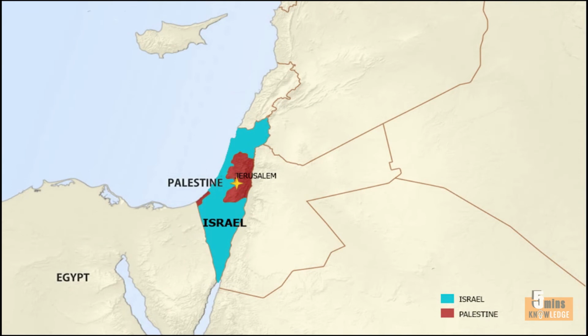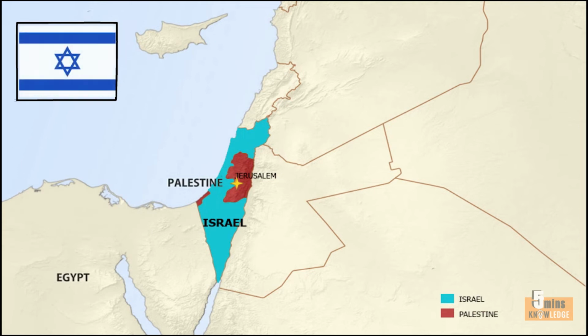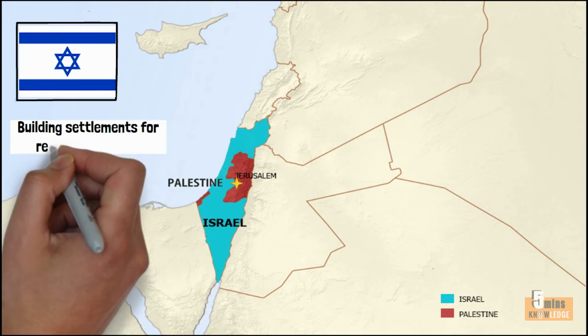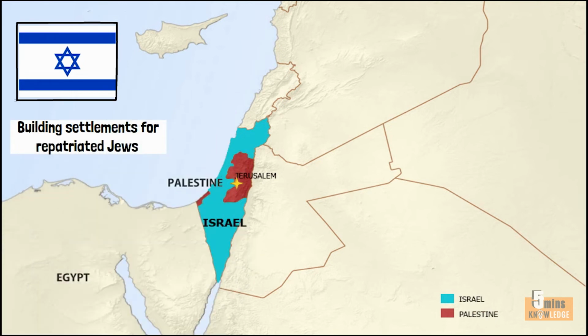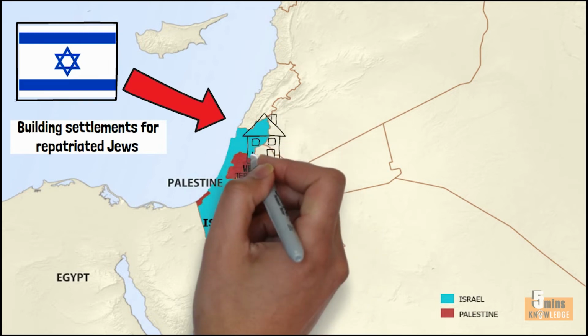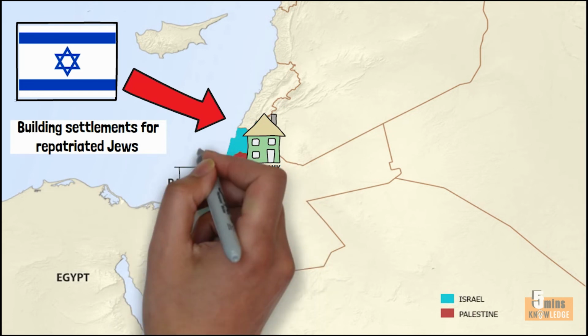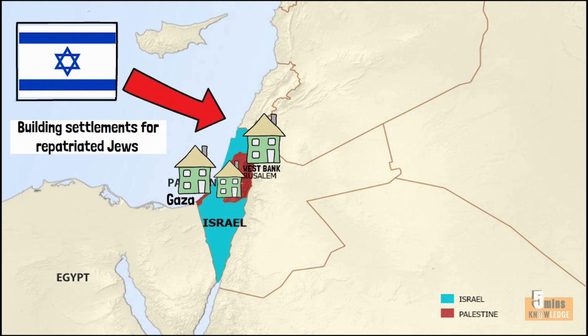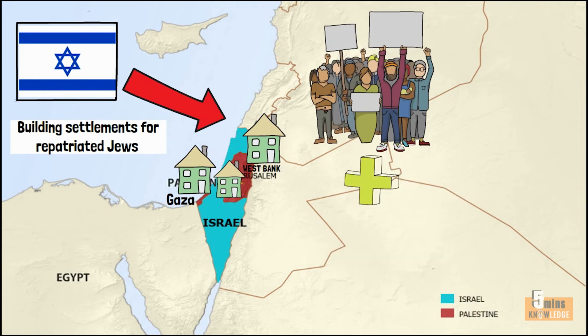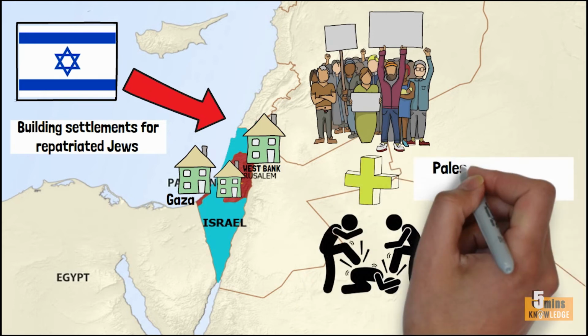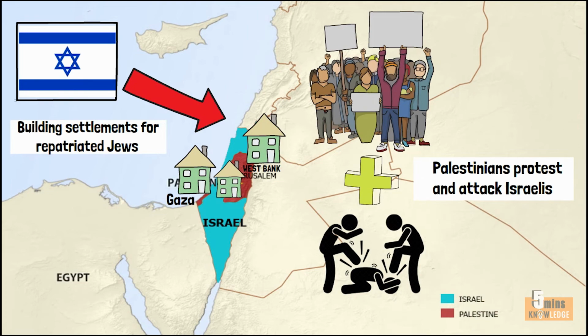In addition, the peace process fell into a deadlock because, since the United Nations resolution to divide the Palestinian land into two independent states, Israel has begun building settlements for repatriated Jews in the area disputed with Palestine. To date, Israel has built thousands of Jewish settlements in the West Bank, East Jerusalem, and the Gaza Strip. Analysts say Israel's settlement activity is a major obstacle to peace in the Middle East. This action caused a huge outcry from the Palestinians, sparking protests and Palestinian attacks on Israelis for decades.